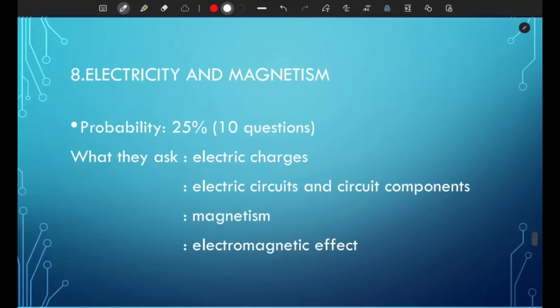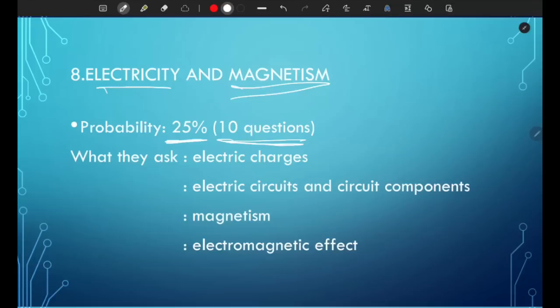Now, topic 8, the most popular one. It contains 25% of the paper, which is 1/4 of the paper, and it has 10 questions per paper. So knowing this topic could make or break your grades. It's electricity and magnetism.